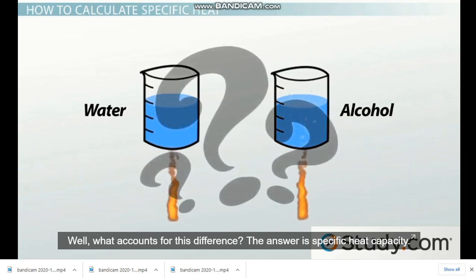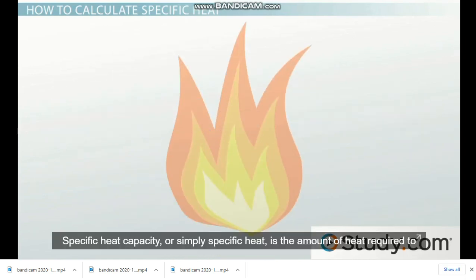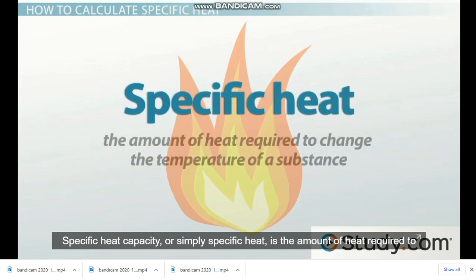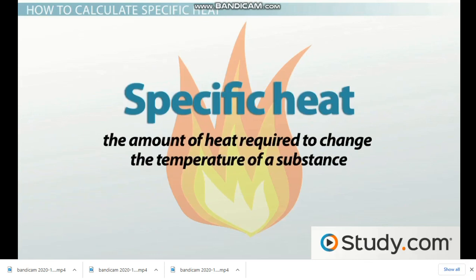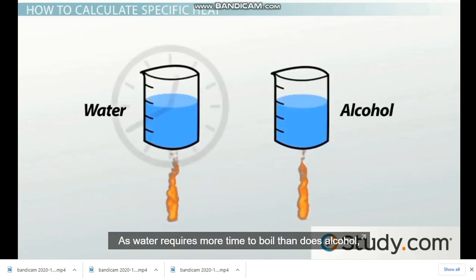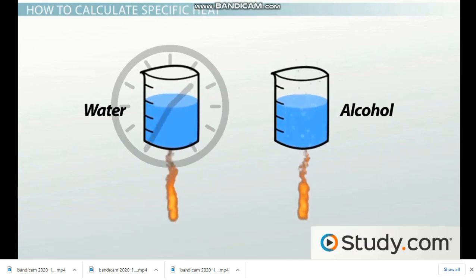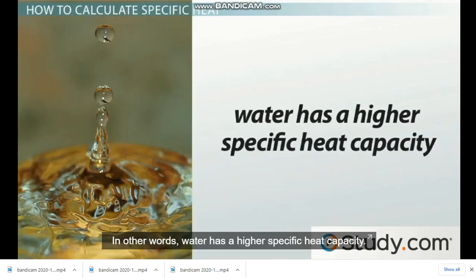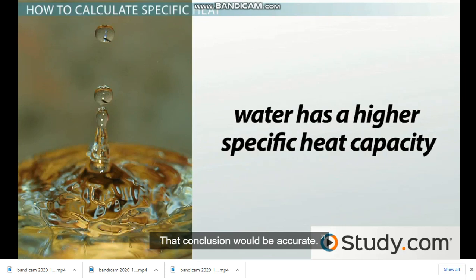The answer is specific heat capacity. Specific heat capacity, or simply specific heat, is the amount of heat required to change the temperature of a substance. As water requires more time to boil than does alcohol, you might conclude that water requires more heat than alcohol to raise its temperature. In other words, water has a higher specific heat capacity. That conclusion would be accurate.